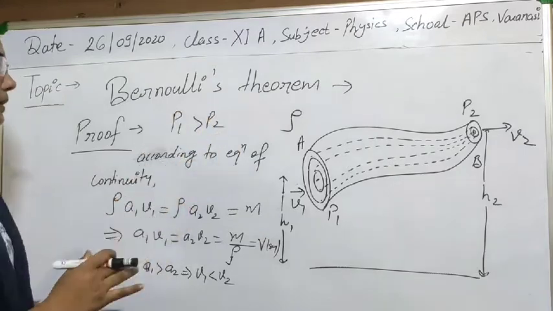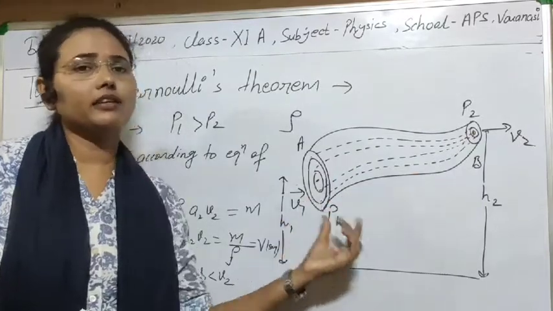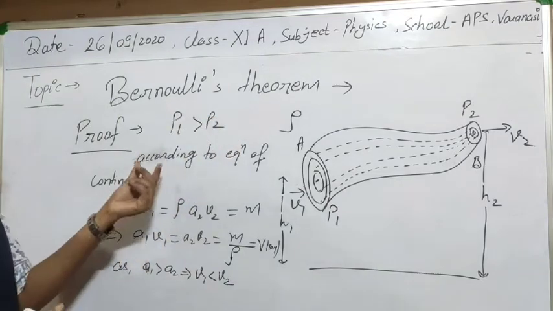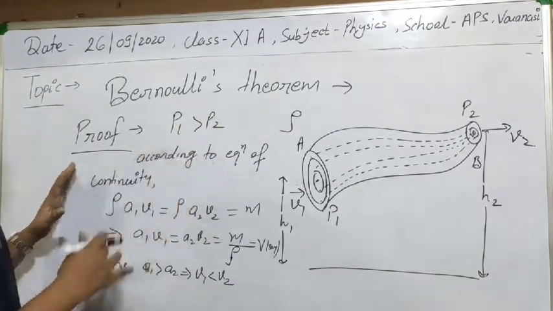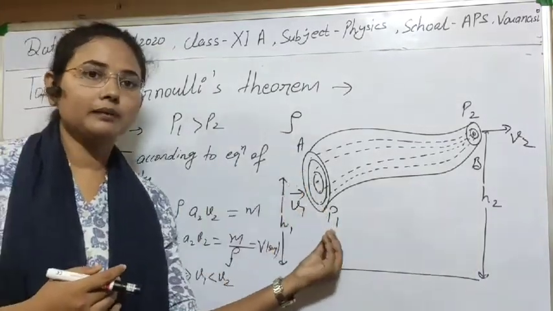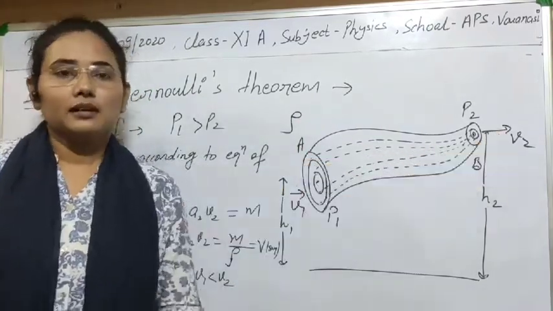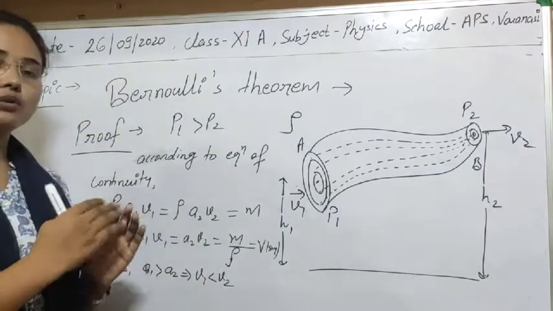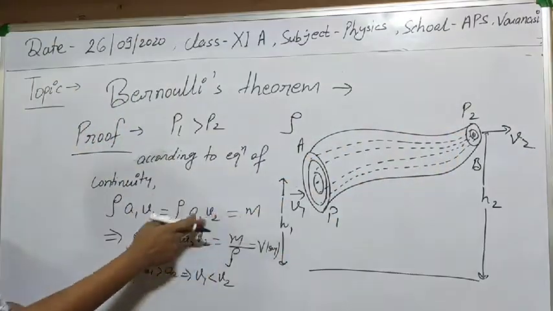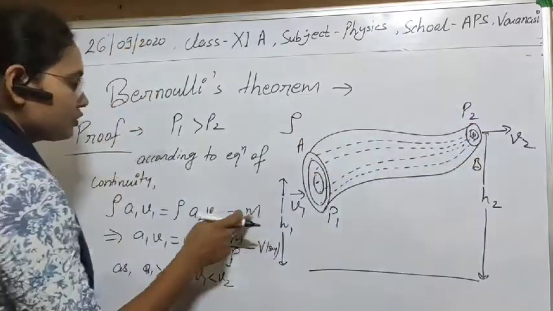I think this is clear to you, because liquid is entering here and liquid is leaving here, and where liquid is entering, the pressure is more than where it is leaving. According to the equation of continuity, the mass of liquid entering at any cross section will be equal to the mass leaving from any other cross section, if there is no loss of mass between these two cross sections. So we can also calculate the mass of liquid. The same amount of mass of liquid is entering and leaving, so that will be m.